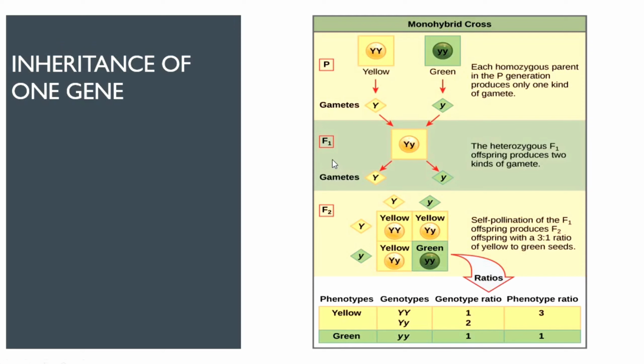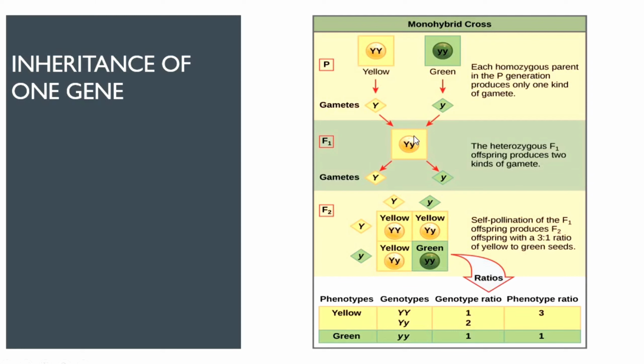This is our F1 generation, the first filial progeny or the first hybrid generation. Just remember the term filial progeny. F1 is our first filial progeny. There is an important point to remember about the F1 generation. F1 progeny generally resembles either one of the parents, and the trait of the other parent is not visible. Likewise, you can see here that the trait of only the dominant parent is visible in the F1 plant, that is, the seed color is yellow, whereas the green color has been hidden.